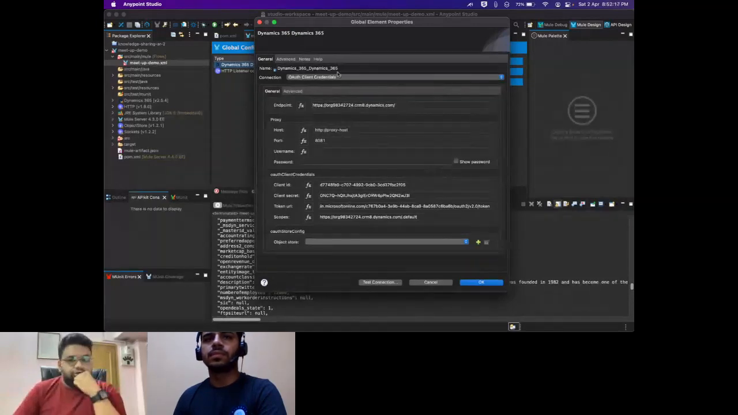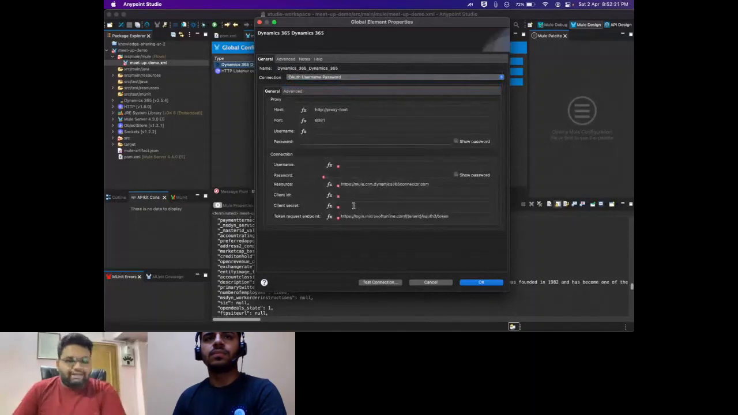If you select username and password, you need to give the exact same fields: the client ID, secret, the token endpoint, the resource URL, and everything else, along with a username and password. As I said, it's going to be tied to that particular user.